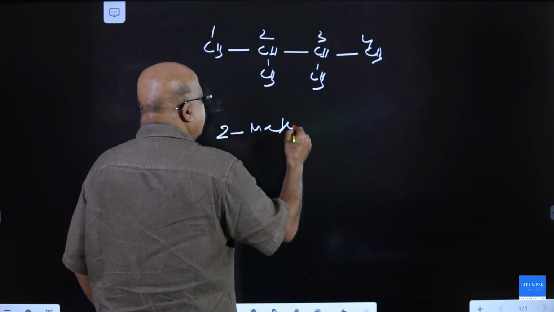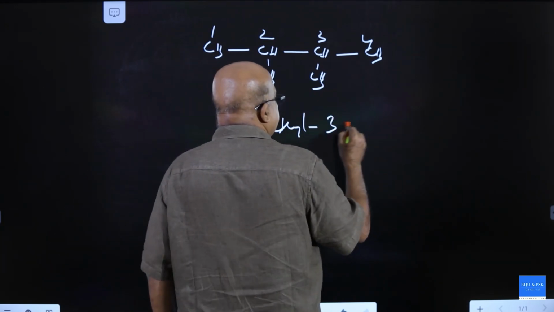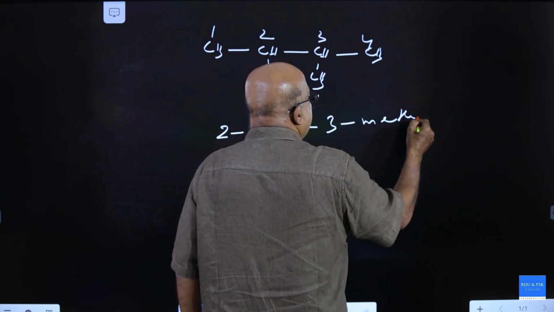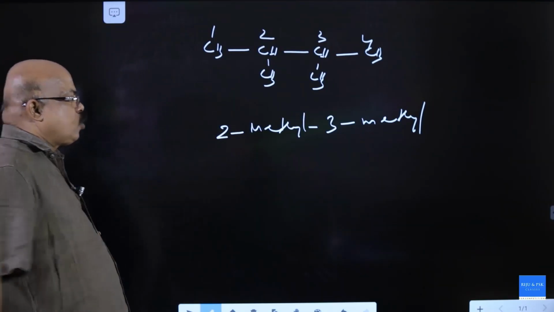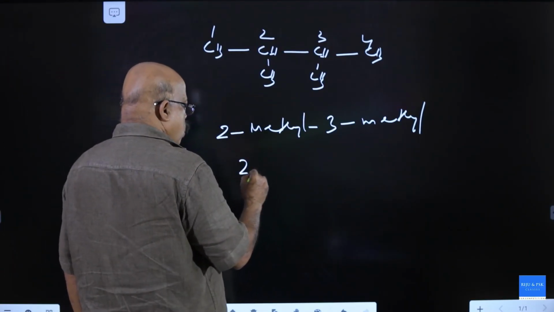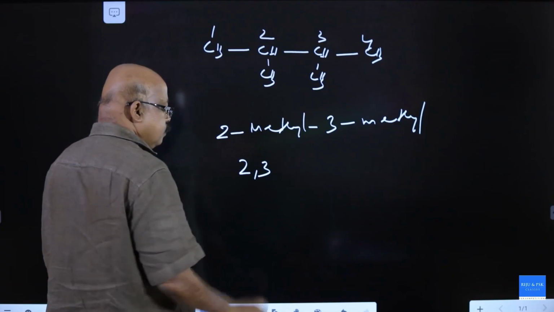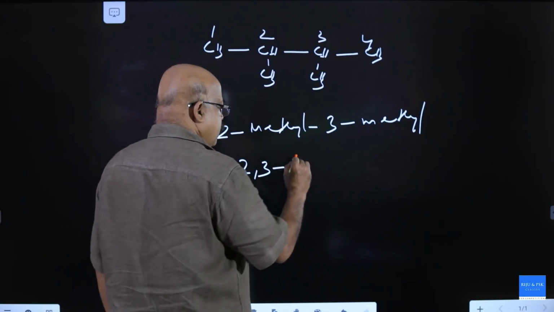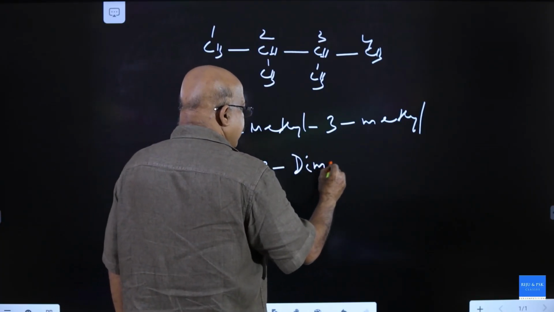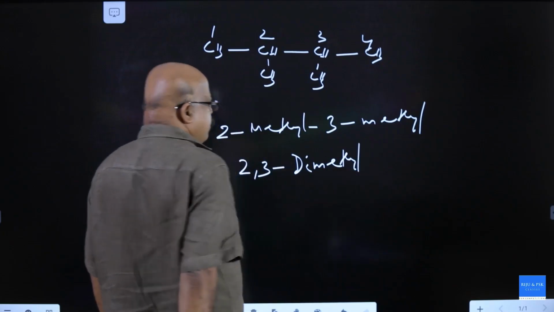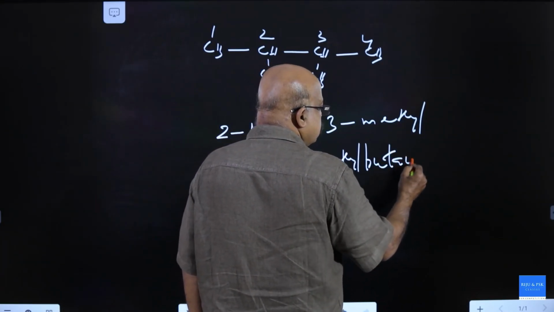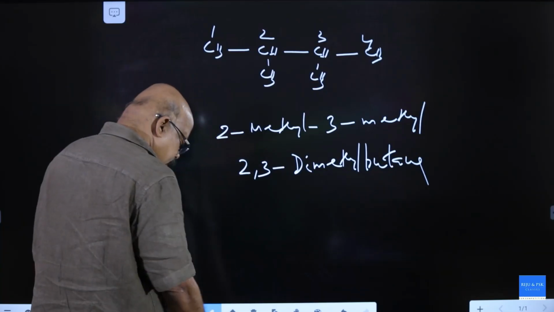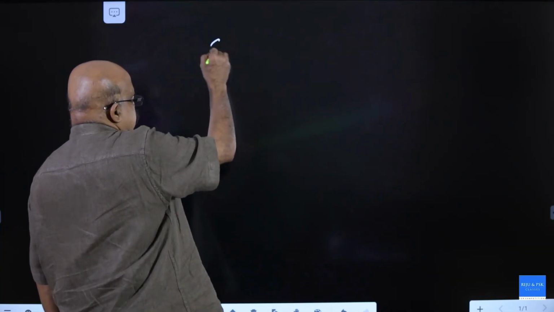If identical substituents are there, they can be taken together. So it is 2,3-dimethyl. D should be capital, dimethyl butane. Okay. Next one.